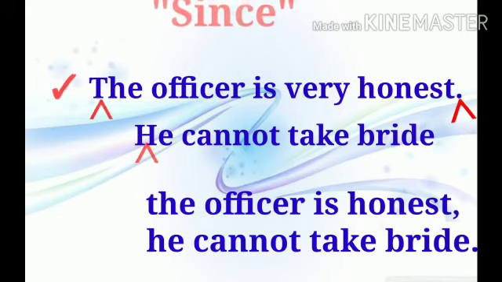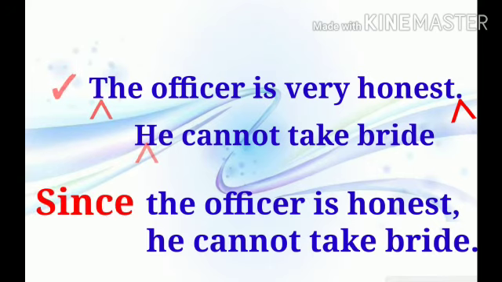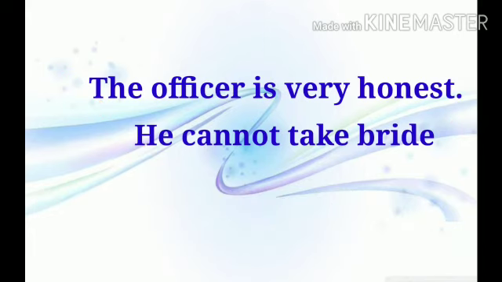Second one. Let us use since to combine the given sentences. It is easy as we have used as. Now the sentence with since is: Since the officer is honest, he cannot take bribe. Third one.